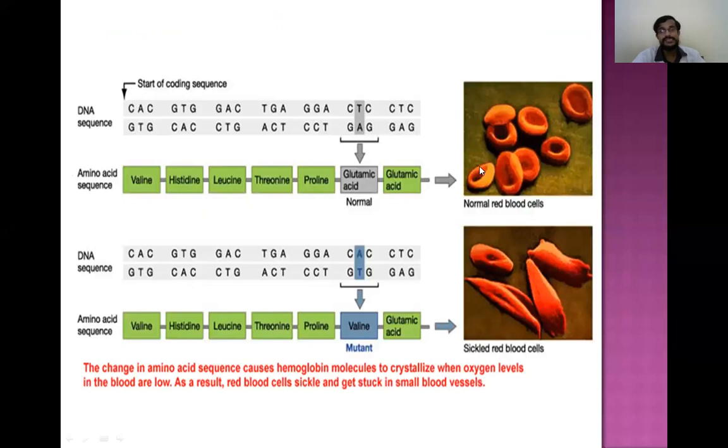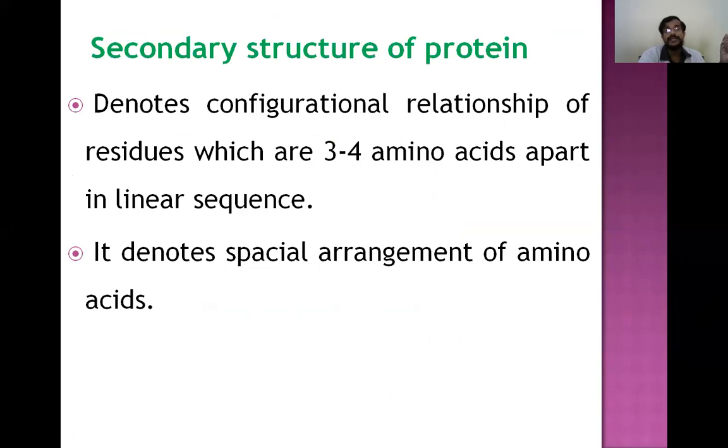We have seen sickle cell anemia: in the linear sequence, glutamate is replaced by valine, which leads to abnormal hemoglobin, that is sickle hemoglobin. This example shows that the primary structure is important in assessing genetic diseases. Coming to the secondary structure, it denotes the configurational or steric relationship of amino acids which are 3 to 4 residues apart in the linear sequence, and it denotes the spatial arrangement of amino acids.